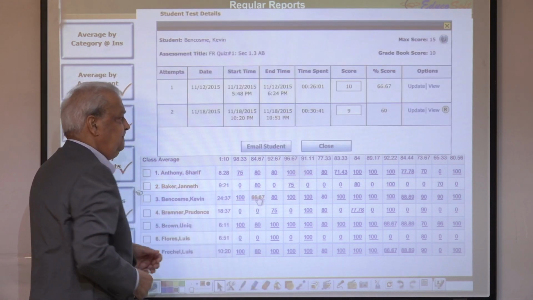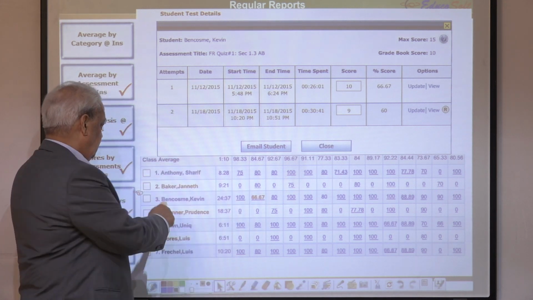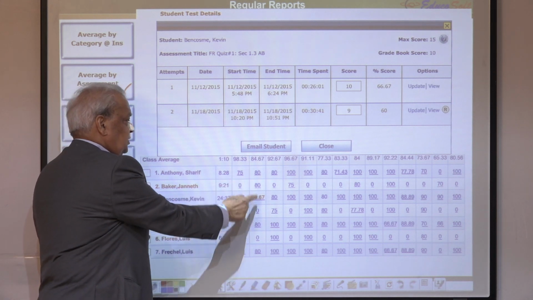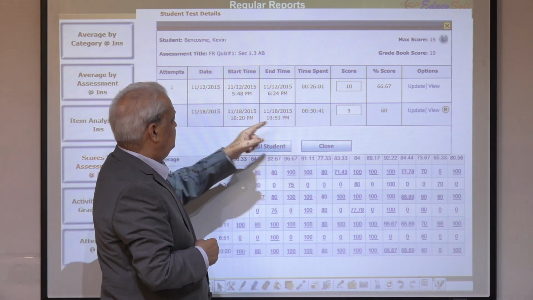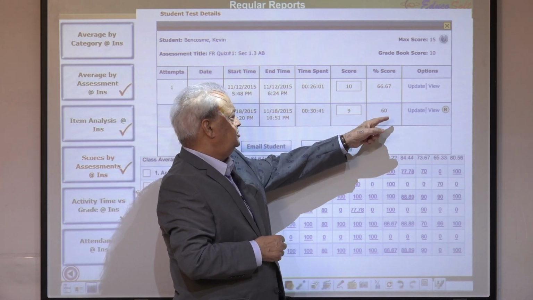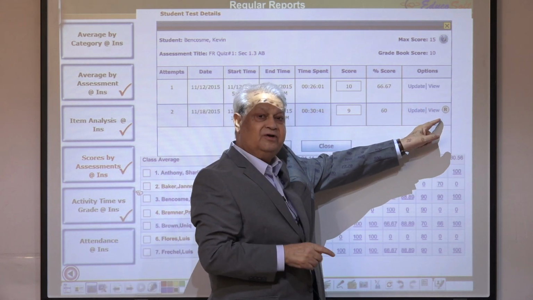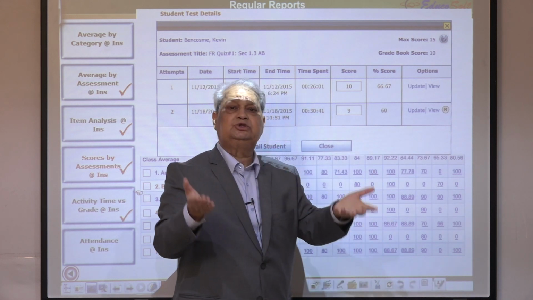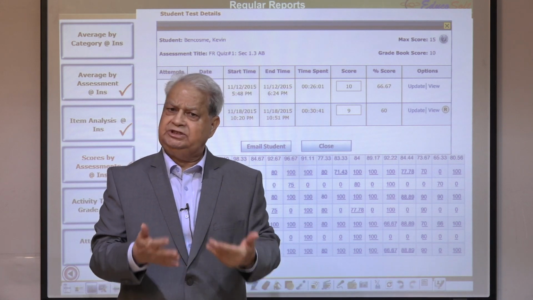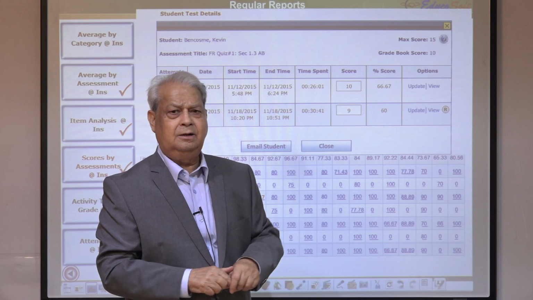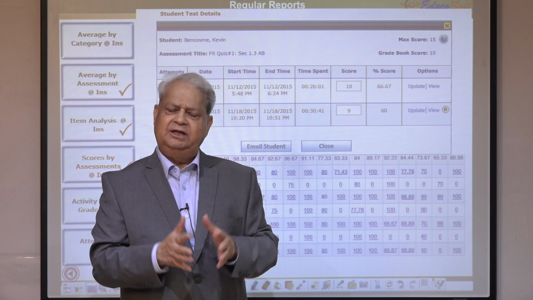You click on that score, you can see how many times the student attempted that assessment, and every time, what his score was. First his score was 9, 60%, 67%, and you can even review. What is R? R for resume. If a student wants the test to be resumed because he could not attempt 5 out of 15 questions, at the teacher's discretion, the teacher logs in and puts R, and he can resume the test again to complete it. So all that functionality, my friend, is all built in.